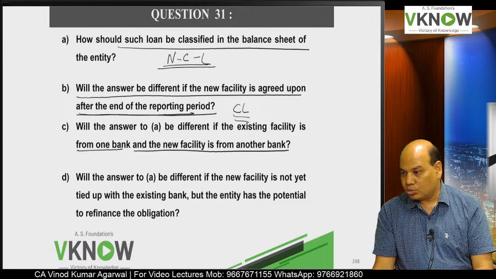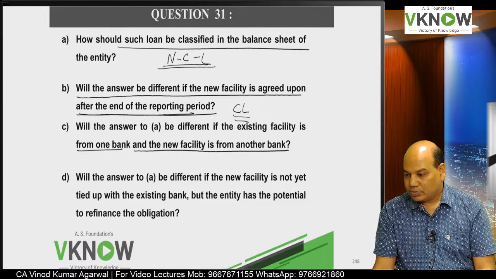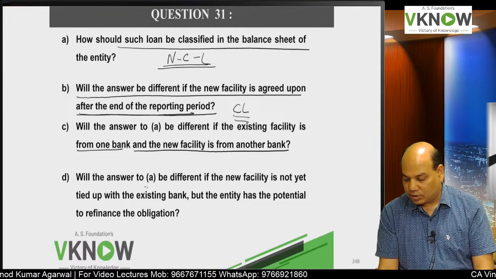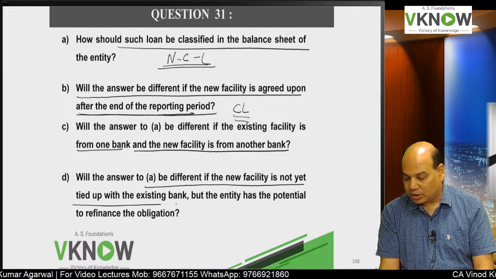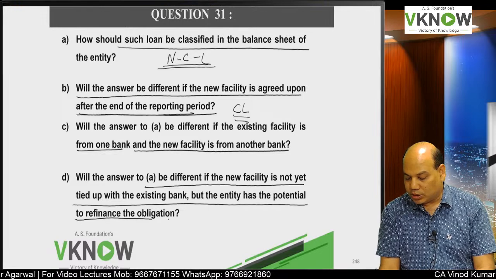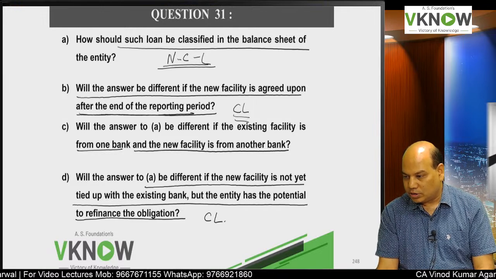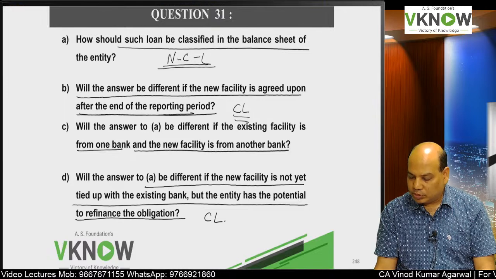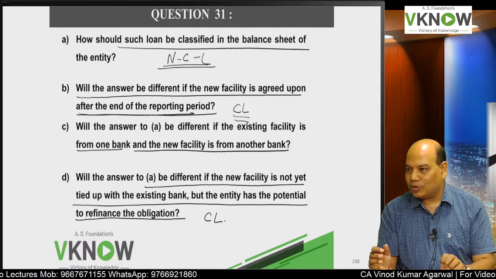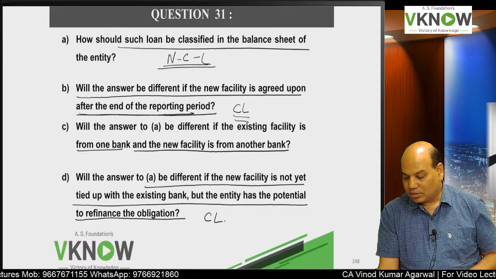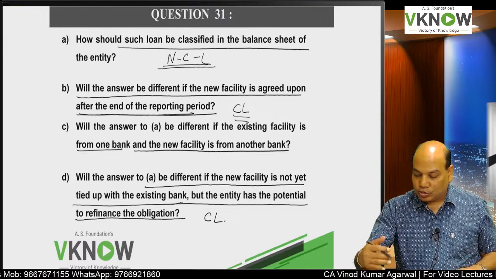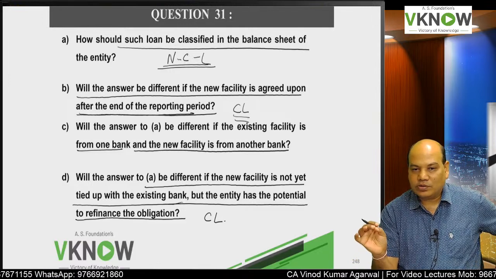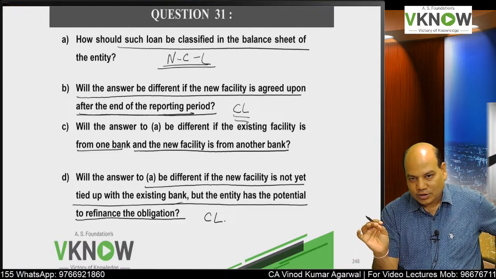D. Will the answer to A be different if the new facility is not yet tied up with the existing bank? Not yet tied up, but the entity has the potential to refinance the obligation. It will be current liability. The existing loan will be current liability, and you are expecting that you will get the refinancing. Expectation will not be the basis for classification.